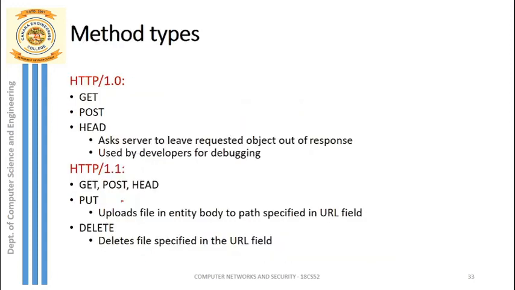I have been talking about methods. We have discussed the GET method and the POST method. Apart from that, we have some other methods. In HTTP 1.0, that is the version, we have three methods: GET, POST and HEAD. We already discussed the use of GET and POST. We have one more method called HEAD. It asks the server to leave the requested object out of the response, so except for the requested object, it sends everything to the client.